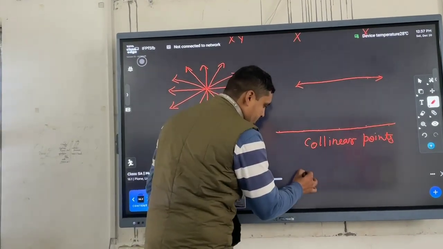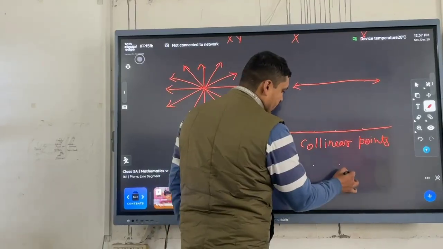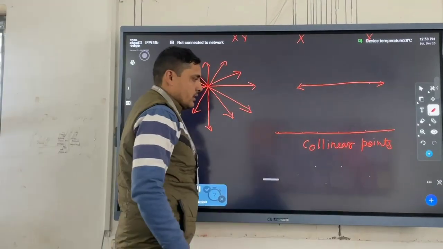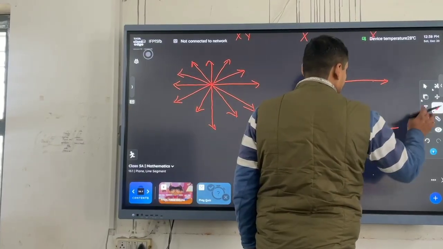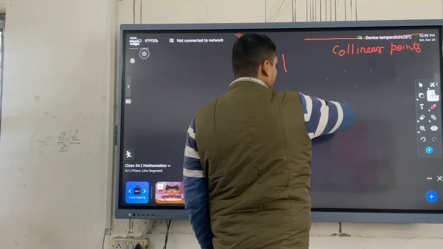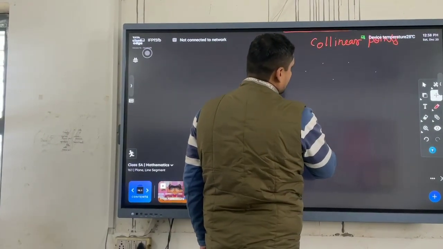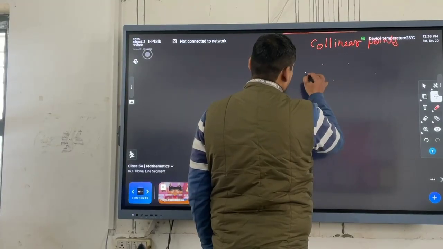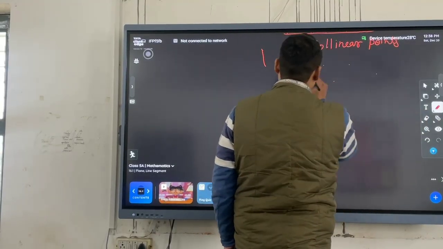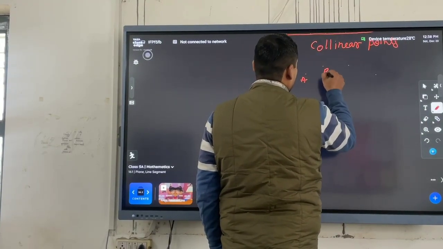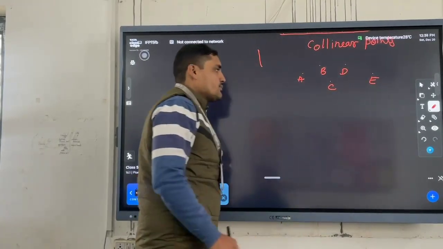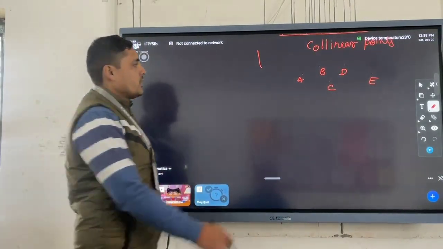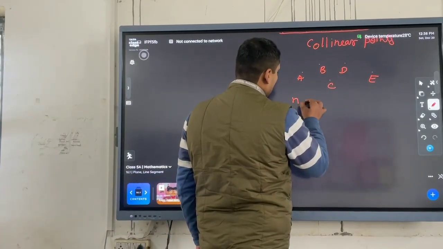And if these points are in a zigzag way, like point A, point B, C, D, E, and these points are not in a straight line, then what are these points called? These points are called non-collinear points.